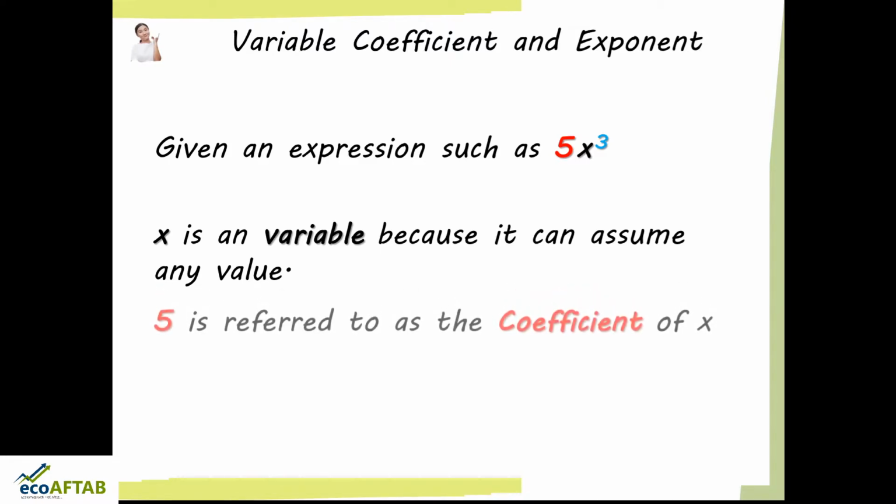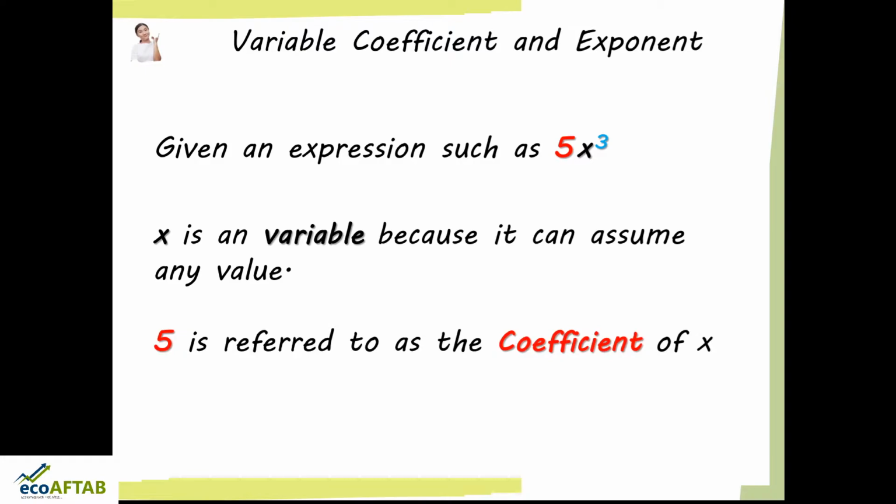And the next is 5. 5 is referred to as the coefficient of x. So here, along with a variable, whatever number is there, that number is called the coefficient. So here 5 becomes the coefficient of x. And lastly, 3 is the exponent of x. So here friends, we have understood what we mean by variable. Variable is the unknown factor, that is x, and along with x, the number that we have, 5, is called the coefficient, and 3, that is x to the power 3, is called the exponent of x.